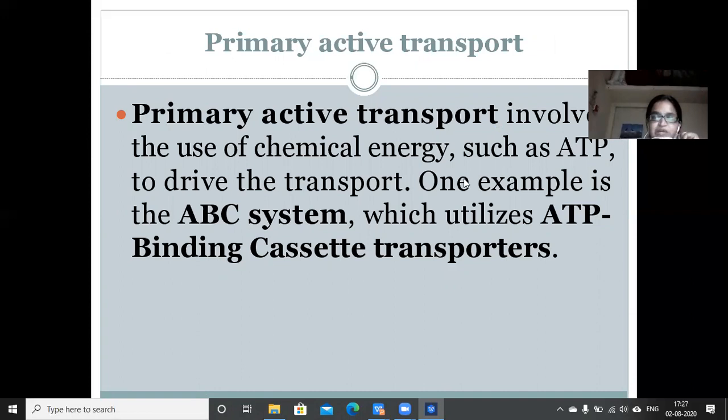Next concept is primary active transport. This primary active transport involves the use of chemical energy such as ATP to drive the transport. One example is the ABC system, which utilizes ATP binding cassette transporters. Okay, primary active transport. Here, as we have seen in active transport, energy is utilized. Here, ATP is utilized. And the example is the ABC system. ABC system is ATP binding cassette system or cassette transporters, ABC transporters.